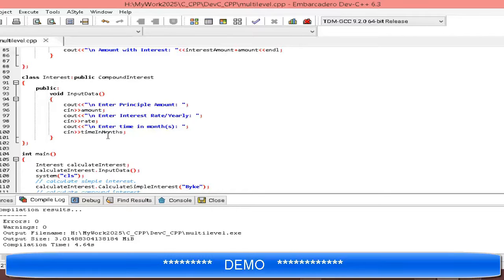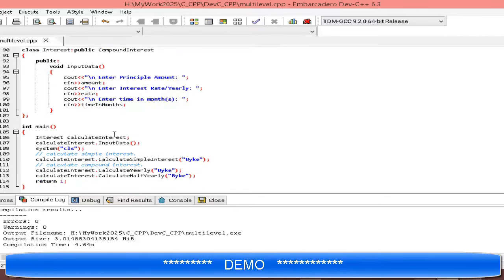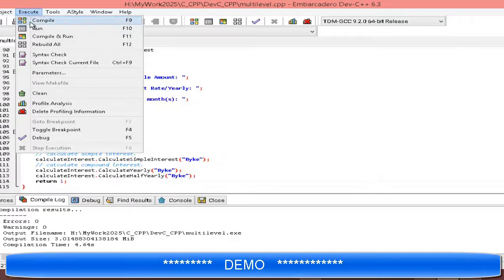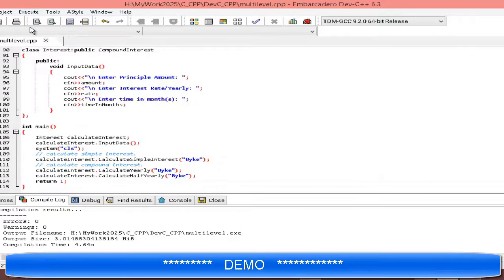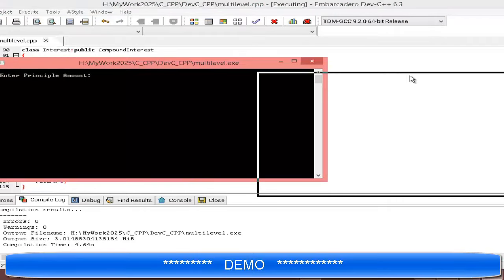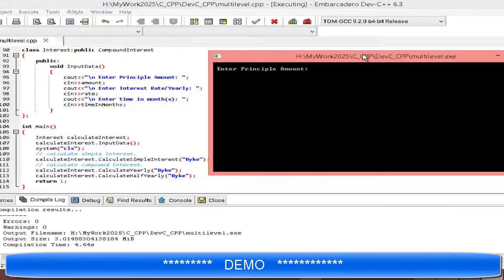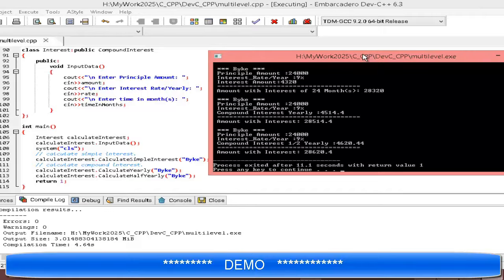So this is the input data function. Now I run the program, according to input values 24,000, rate of interest 9%, and 24 months. So this is the output of this class.